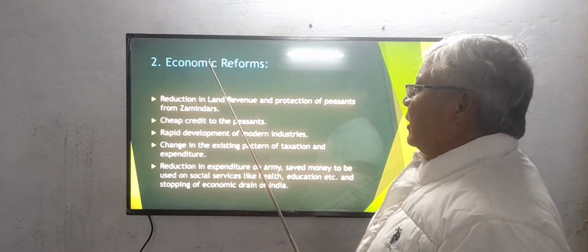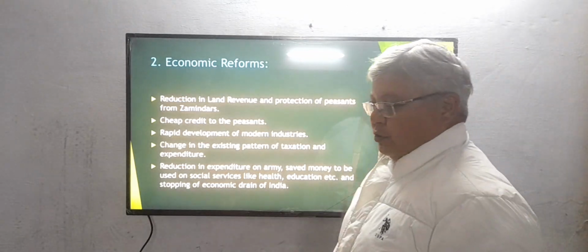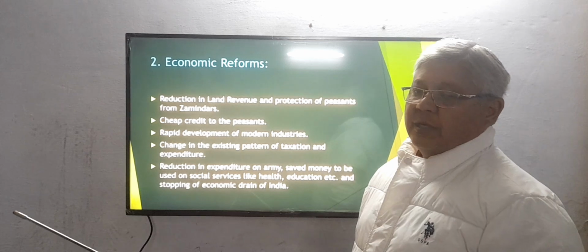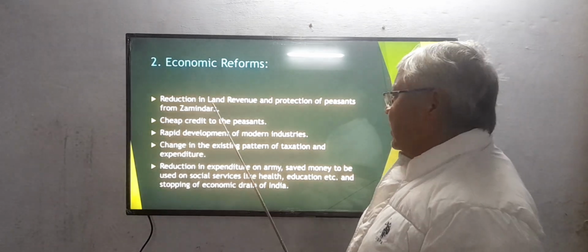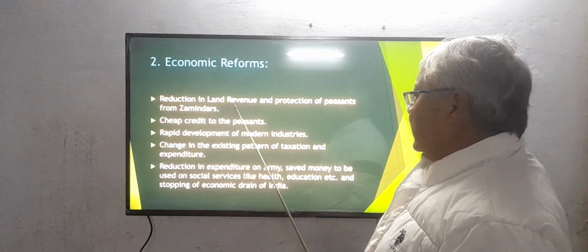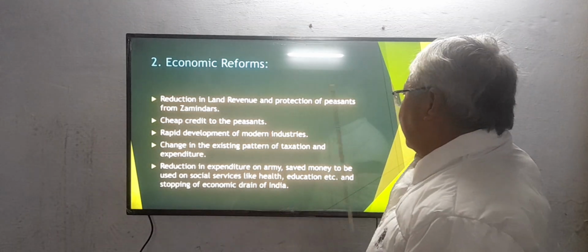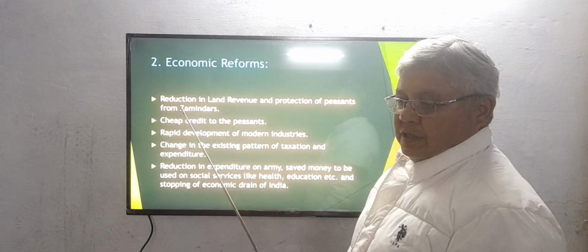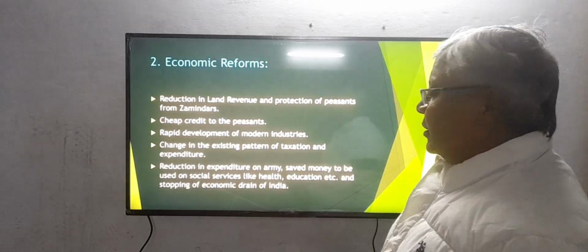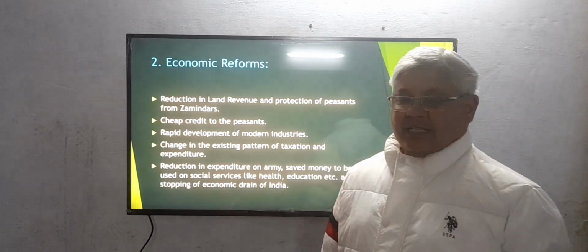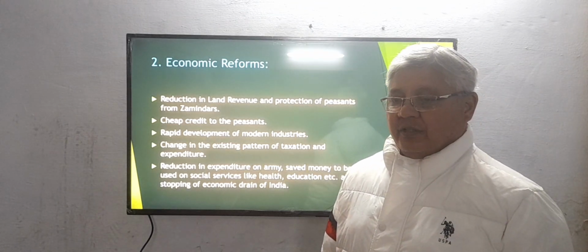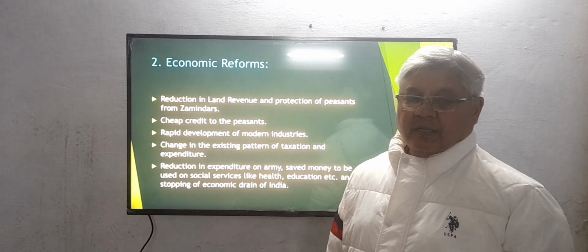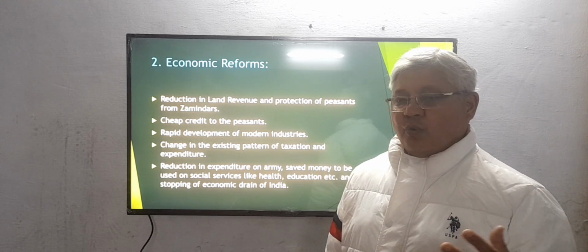The second category of their demand was economic reforms. So they not only wanted constitutional reforms, but they wanted some economic reforms also. Under these economic reforms, they wanted a reduction in land revenue and protection of peasants from zamindars. You know that during that time, land revenue was in excess, and these zamindars were using all possible means to harass the farmers, and the taxation was too harsh.